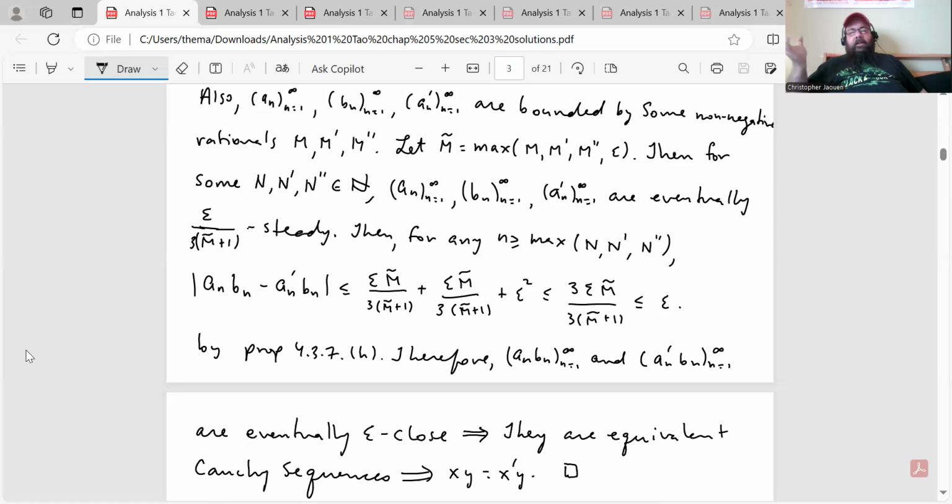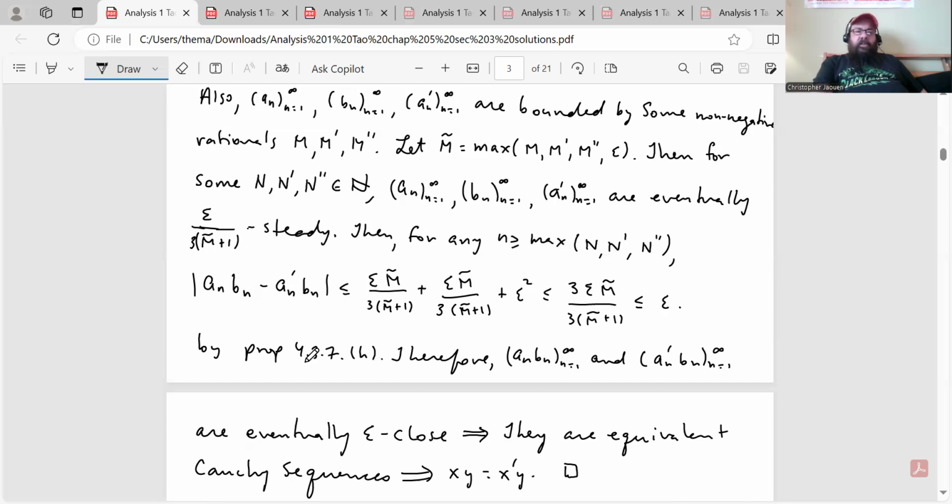But epsilon is also less than M tilde, so that whole sum there is less than or equal to 3 epsilon M tilde over 3 M tilde plus 1, which is less than or equal to epsilon by proposition 4.3.7.h. I'll show you that in a second. Therefore, the two sequences are equivalent because they're eventually epsilon close. So xy equals x prime y.